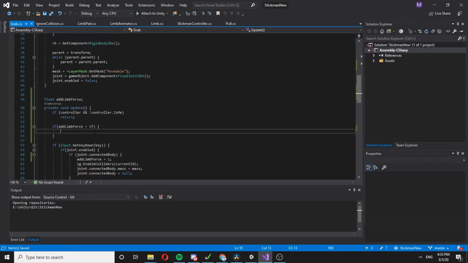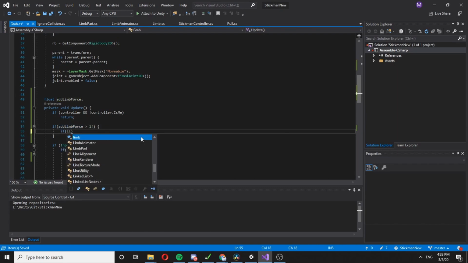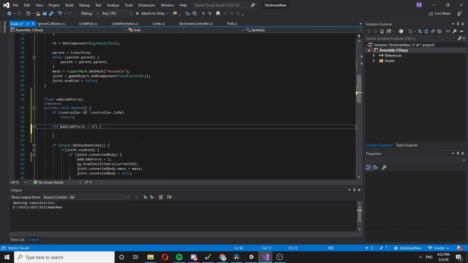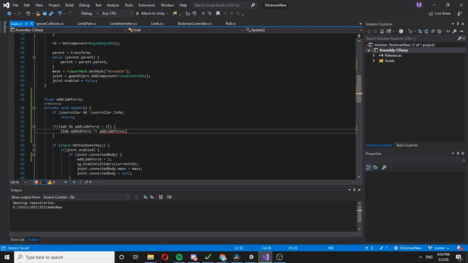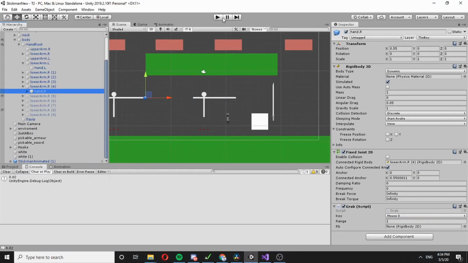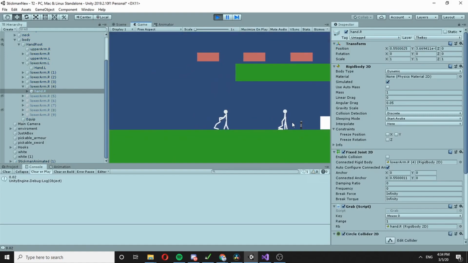Now again, if limb, and limb dot added force is times equals the added limb force. So if for some reason we are already adding force, it would just be a multiplier, and this is it. This should actually do it. Now let's see.